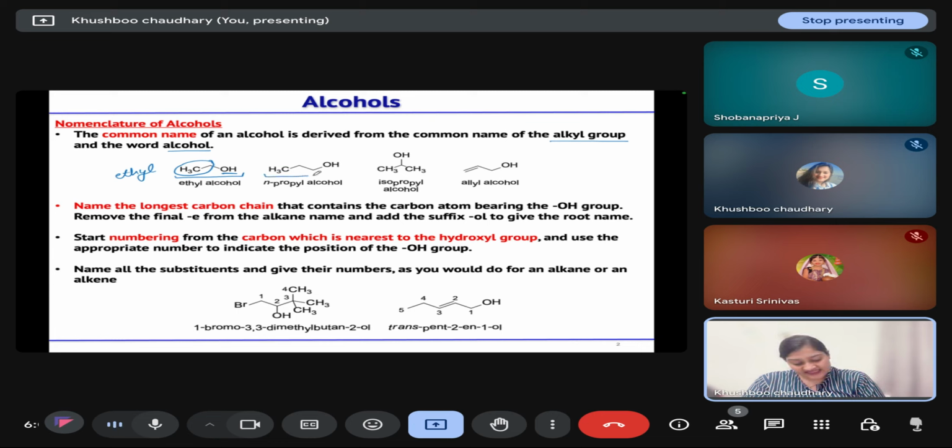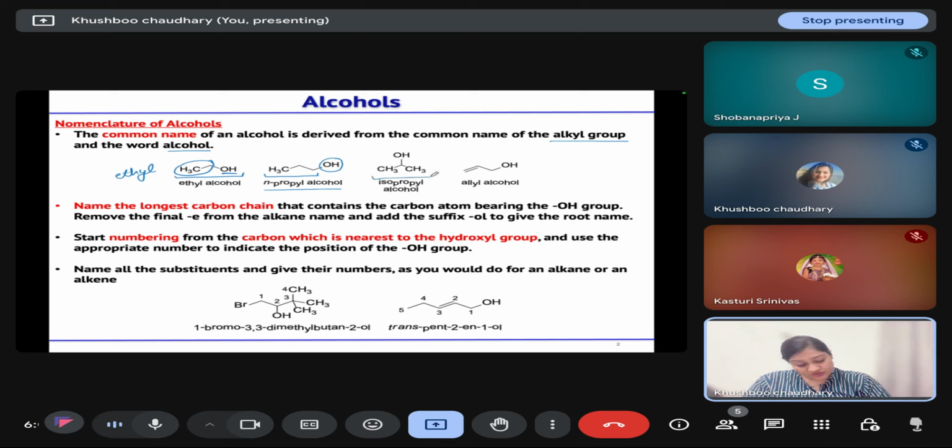Similarly, in this case, this is an n-propyl group attached with a hydroxyl group, so we will call it n-propyl alcohol. So for giving the common name to an alcohol, we use the alkyl group attached with the hydroxy group, first write the name of that alkyl group, and then write the word alcohol at last.